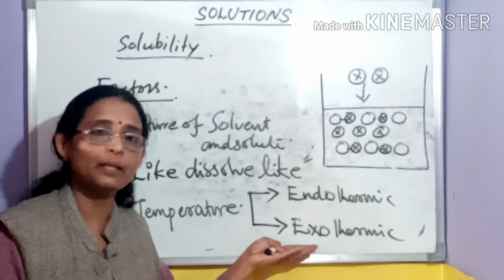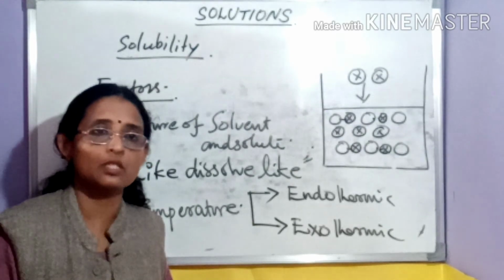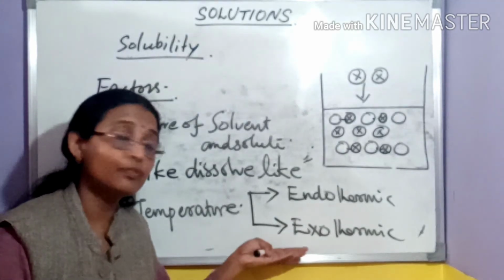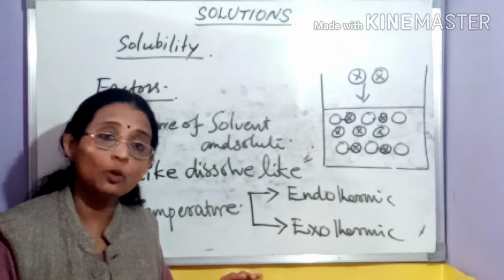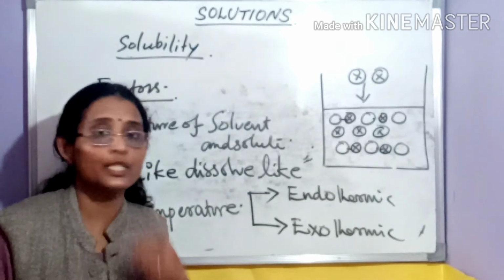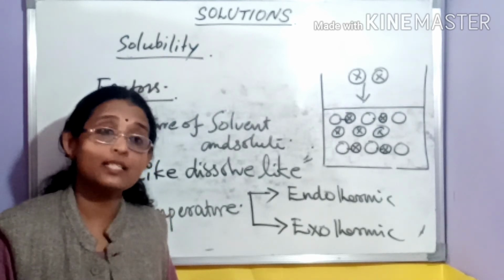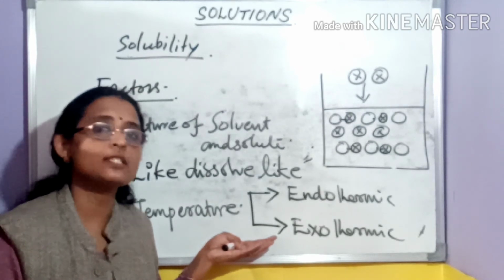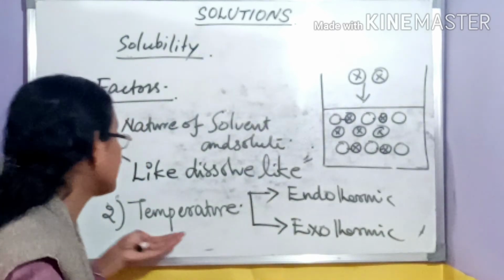And for an exothermic process, that means a heat liberating process: if dissolution is heat liberating and you are adding heat to the system, the rate of dissolution decreases because of the increase of the reverse process. This is according to Le Chatelier's principle. To undo the effect, the system will do the process opposite to the process we are doing in that system. That is Le Chatelier's principle. And these are the effects of temperature.